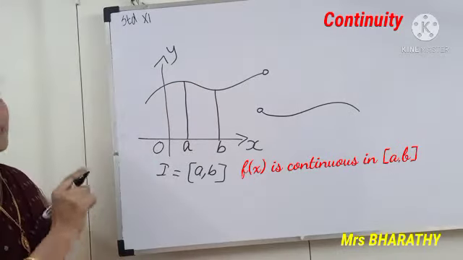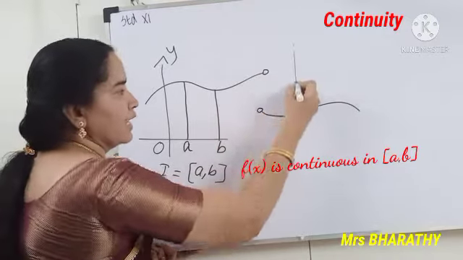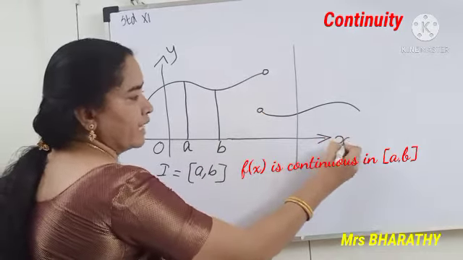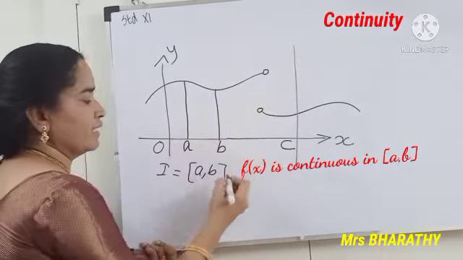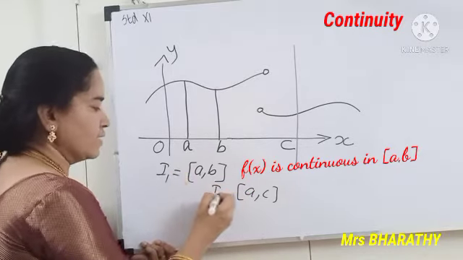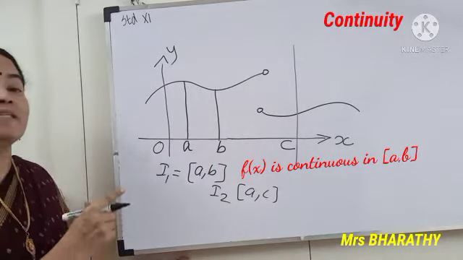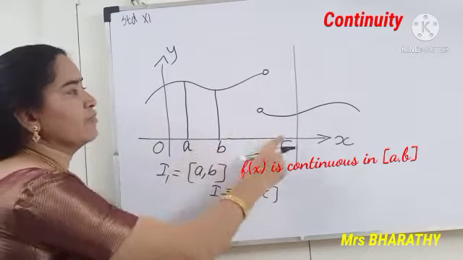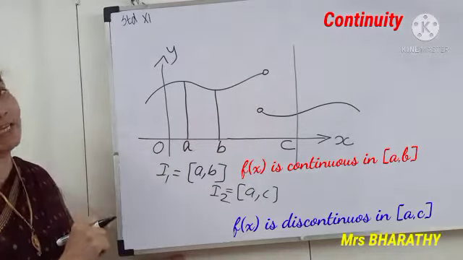Suppose I extend the limit this way. Say this is the x-axis and this interval is AC. Now in I1, the interval AB, it is continuous, but in I2, the interval AC, there is a point where it is breaking.